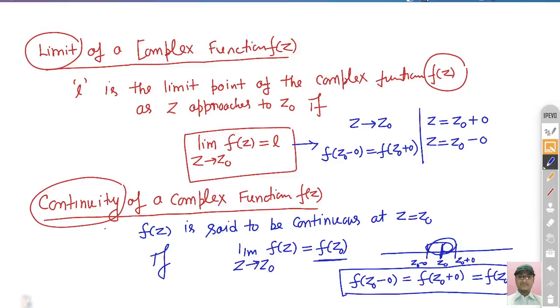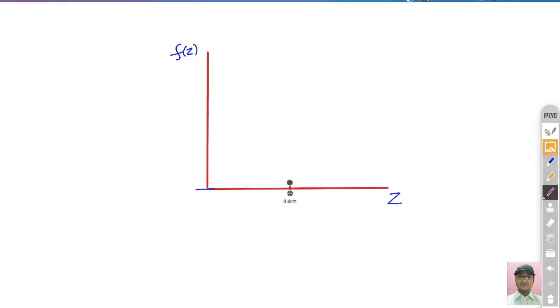By graphical notation you can also understand what is the meaning of continuity. So let's suppose this is the function and this is, let's suppose, the z value, and this is the f(z) value, right. Now if you take three points, if you just break into left or right from a particular point, let's suppose this is the z naught. If you are going to the right side, that is z naught plus 0, and if you are moving on the left side, that is z naught minus 0.